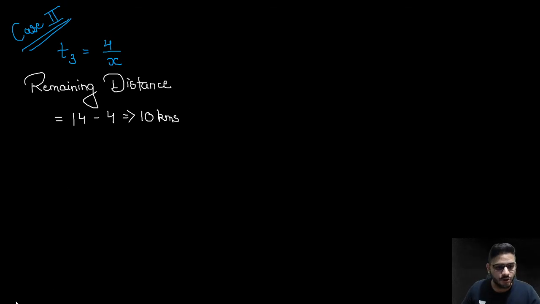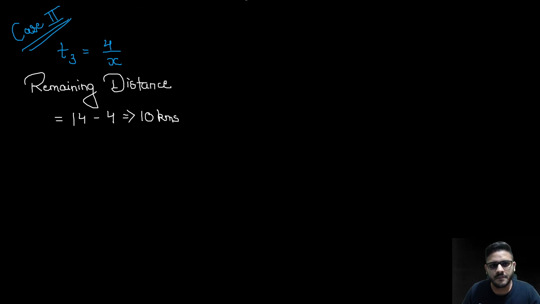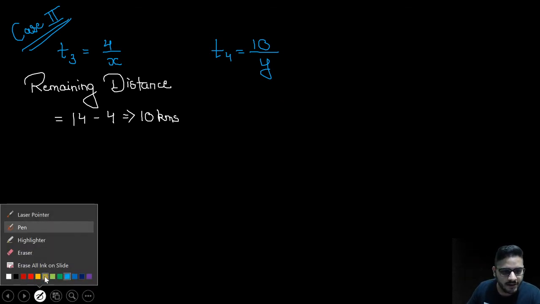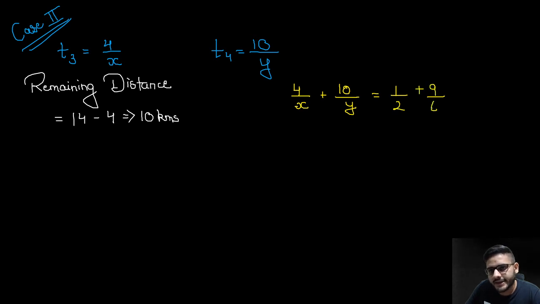All right. So again we will find the T4. This time distance upon speed y. Now, according to the given condition, can I get my equation that 4 upon x plus 10 upon y, and they have asked it takes 9 minutes longer. So can I write is equal to 1 upon 2 plus 9 by 60.